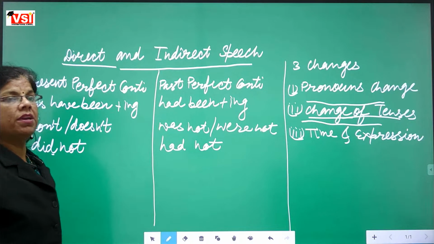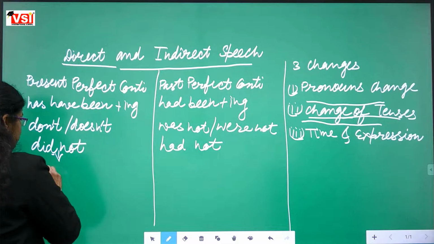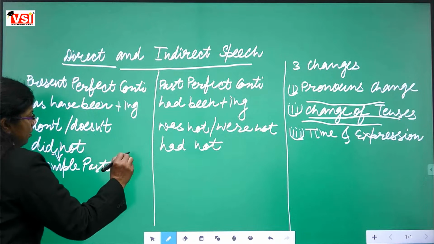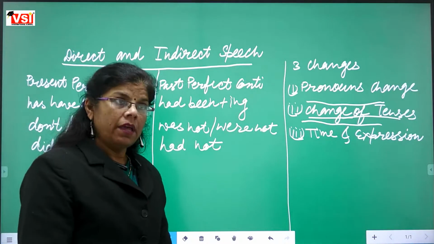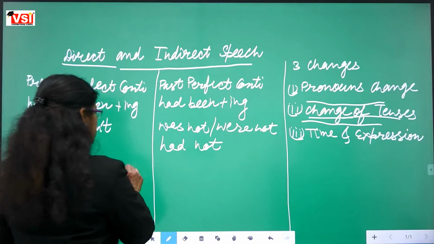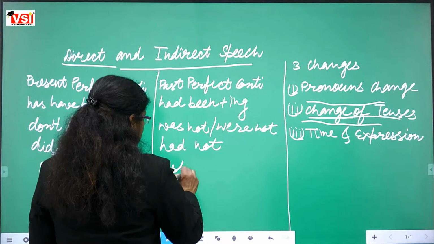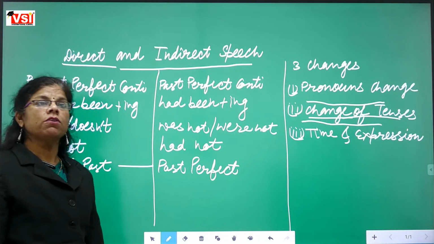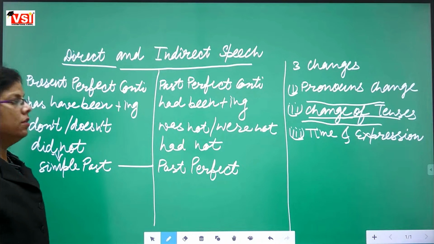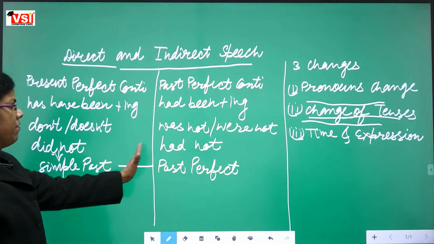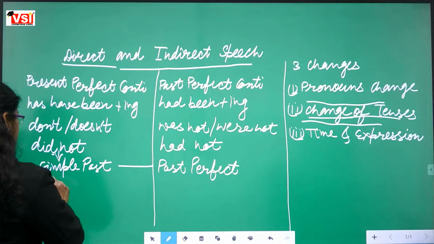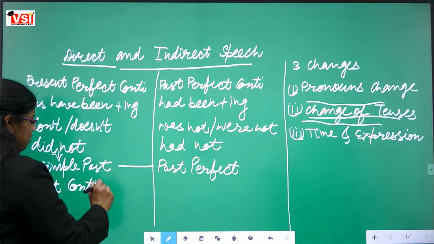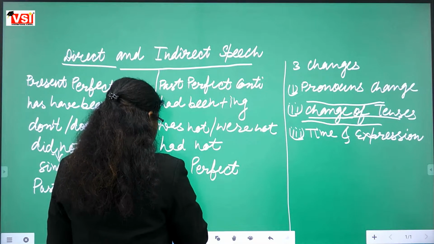कैसे पता चला हमें? क्योंकि did is used in simple past. होता है नहीं होता है? Is it used in simple past? And simple past is always changed into past perfect. Is it or not? Yes, it is. Fine. So that's why we are changing it into past perfect, and past continuous is changed into past perfect continuous.